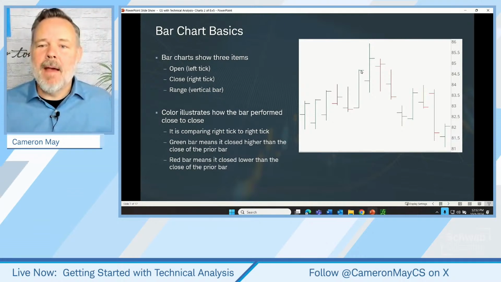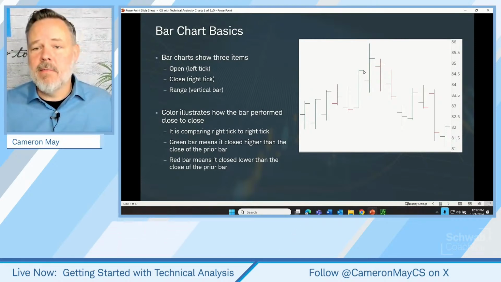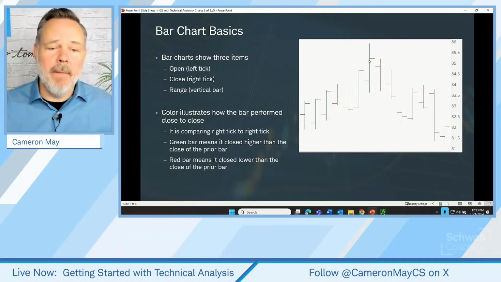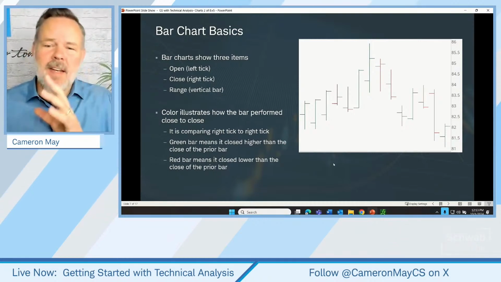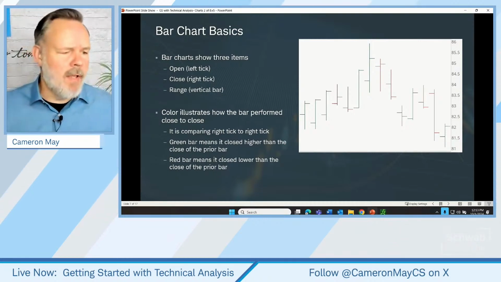If we have right tick to right tick going up, then we have a green bar. In other words, our closing values are going higher. So a green bar means it closed higher than the close of the prior bar. Red bar means it closed lower than the close of the prior bar. So there it is in an illustration. Let's go look at it in real life.